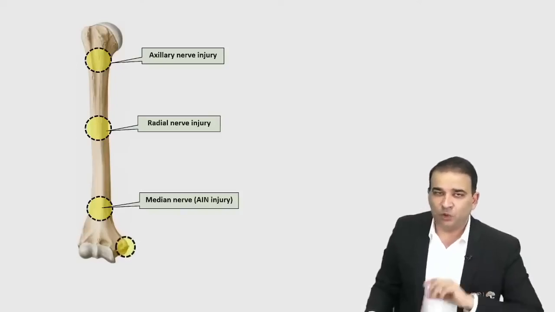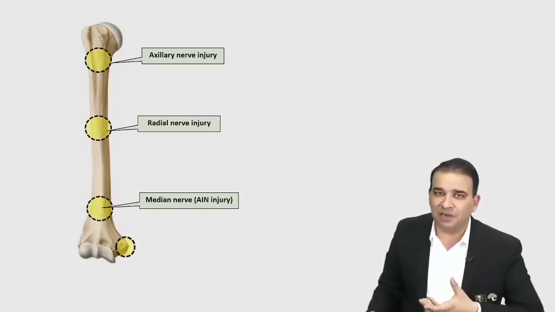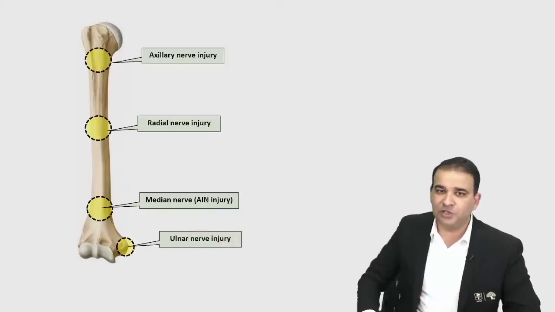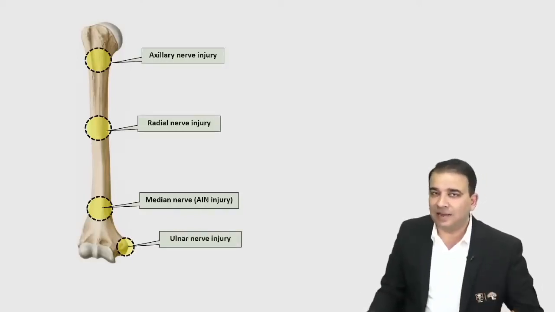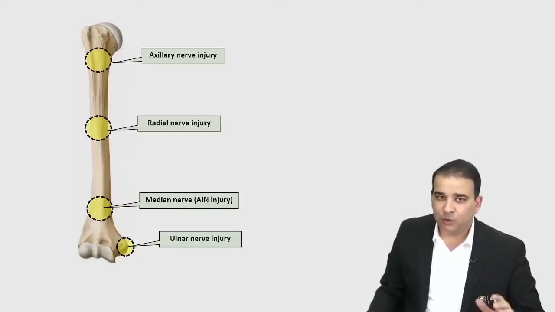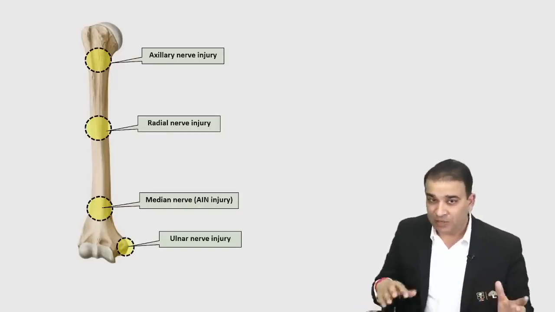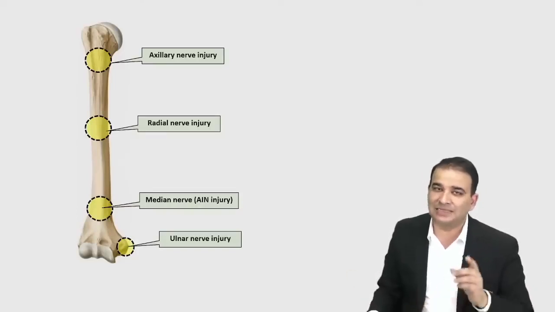Medial epicondylar fracture, no surprises there. The nerve which is present behind the medial epicondyle, that is the ulnar nerve. So ulnar nerve injuries are common and seen in the medial epicondylar fracture. And if it is a lateral condylar fracture of the humerus, then no surprises again, guys. No need to be surprised with this, because again, the answer is ulnar nerve only.